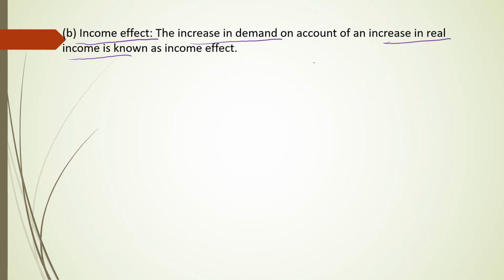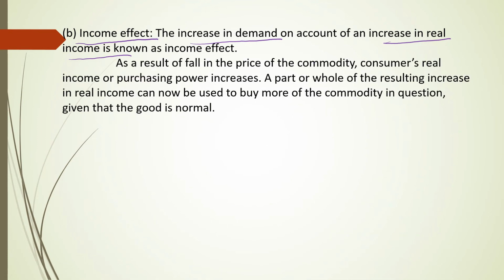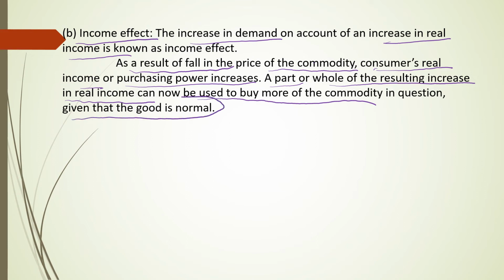And you should keep in mind that the given product or commodity is a normal good. As a result of the fall in the price of the commodity, the consumer's real income or purchasing power increases. A part or whole of the resulting increase in real income can be used to buy more of the commodity in question, given that the good is normal.